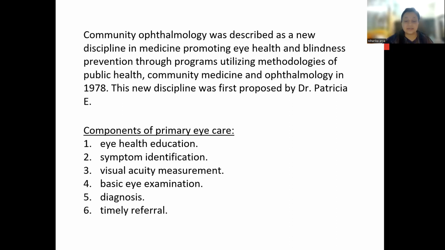We have discussed in detail what Vision 2020 is and what the different diseases included in it are: cataract, childhood blindness, refractive error, glaucoma, corneal blindness, diabetic retinopathy, and trachoma. These are the 7 diseases which come under the Vision 2020 program, and we have to overcome these diseases to prevent blindness.